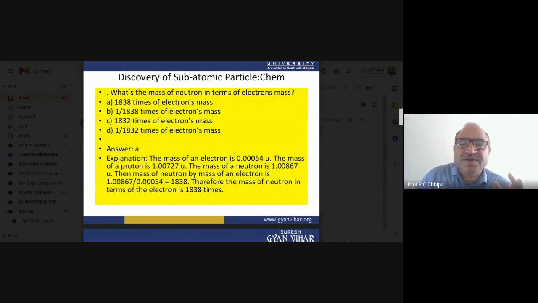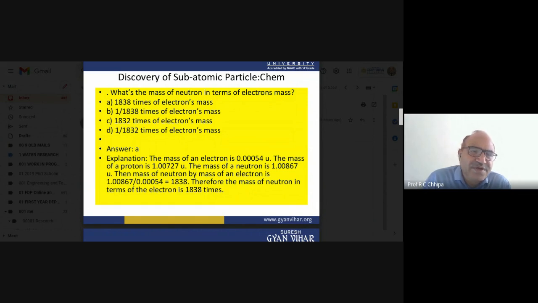That can be given as 10 raised to power minus 3, no, plus 3, when this is the bigger one. So it is 10 raised to power 3 times heavier than the electron. So neutrons are much heavier as compared with the electron. Here the picture is clear.